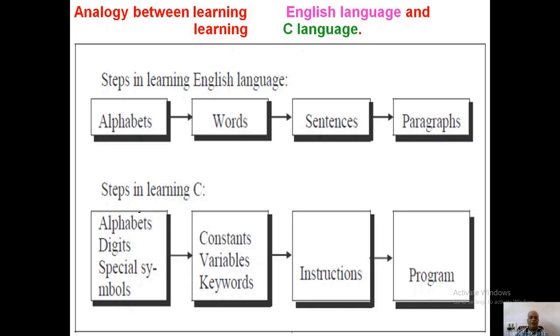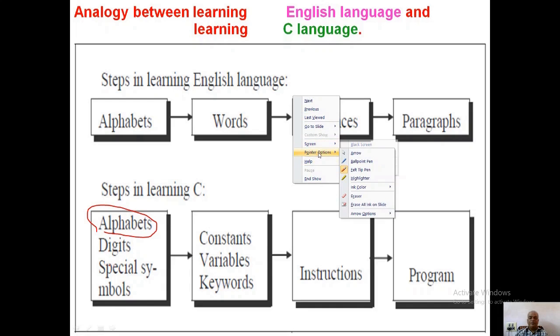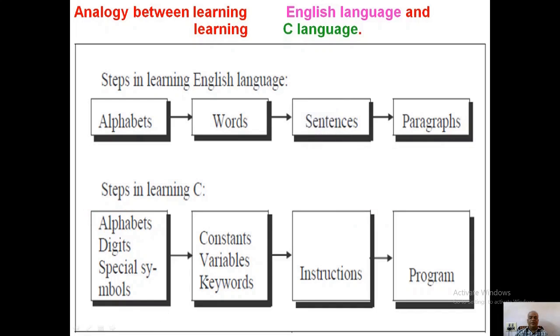Similarly, while learning the C program, first you need to go with the alphabets, digits, and special symbols, then go for the constants, variables, and keywords, all of which are specific. After that, all these variables, constants, and keywords can be formed into one instruction. An instruction is one statement. Then all these instructions combined are known as a program. In a similar form to English language learning, you are going to learn C also. But here, all the programs can be written in the form of a set of instructions.